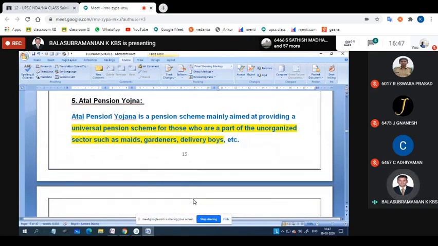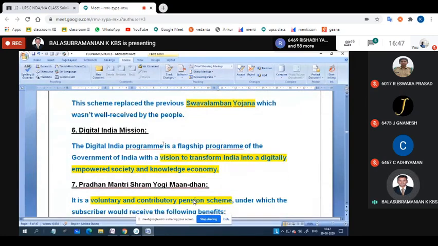Okay, this is Atal Pension Yojana, for those who are part of unorganized sectors; the scheme relates to them. Then Digital India Mission, with the vision to transform India into a digitally empowered society and knowledge economy. Hello, are you listening, boys? Yes, sir. Yes, sir.